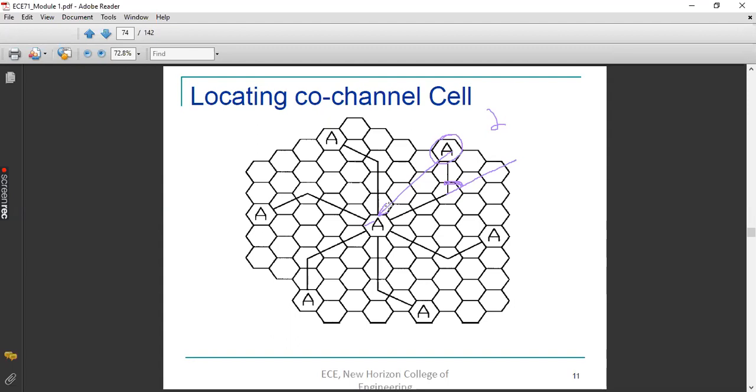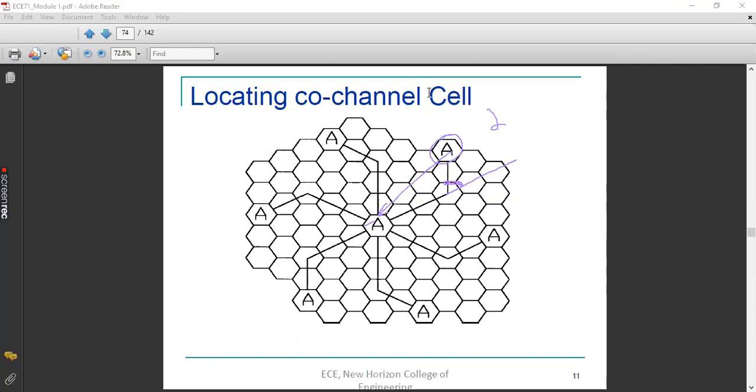So this is the procedure of locating a co-channel cell. Co-channel cells are the cells which are sharing the same set of channels. So how are we going to find that? First, you move i cells in any direction. Then after crossing i cells, you turn 60 degrees anti-clockwise and move across j cells. After crossing j cells, you will have a cell which can be located as a co-channel cell.